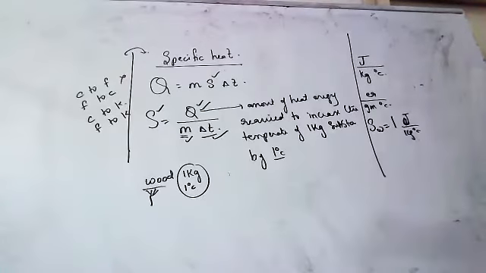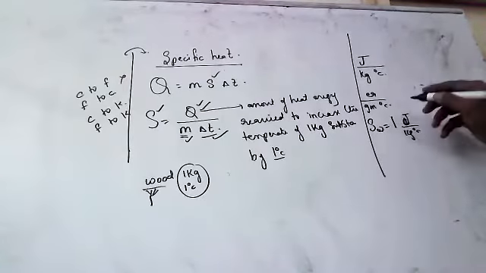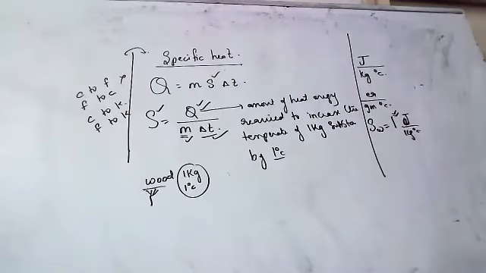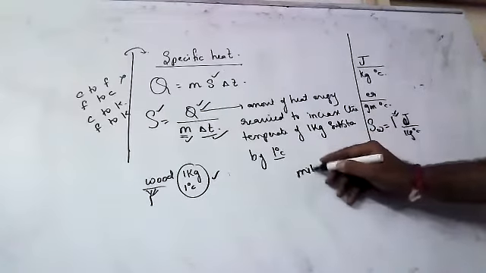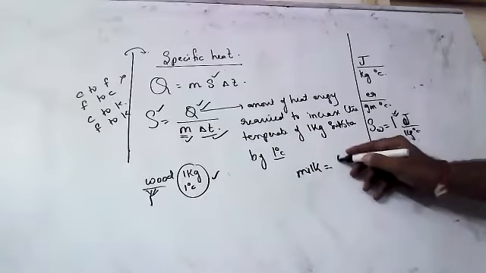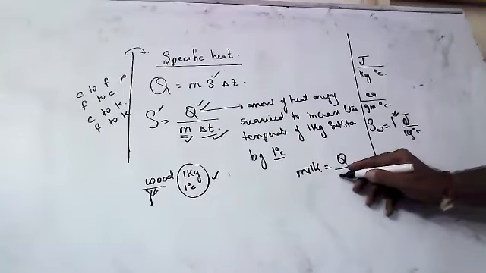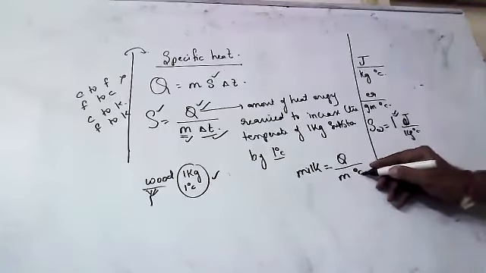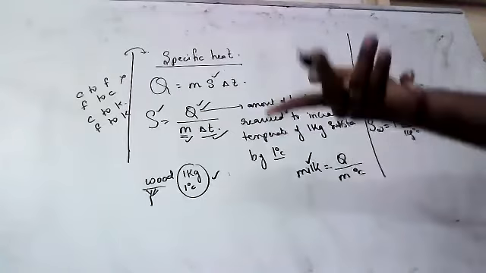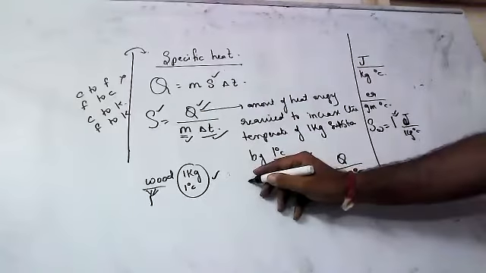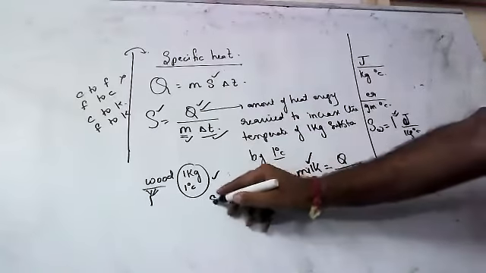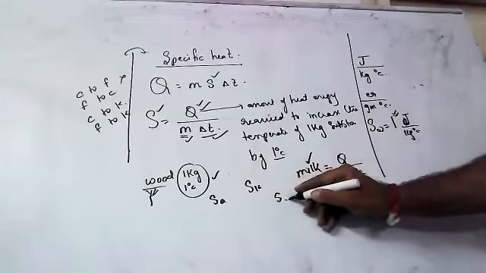Every body has its own specific heat. Okay, try to understand. Suppose wood will have its own specific heat. Water will have its own specific heat. Now I will give you milk. How much heat is required for 1 kg of milk to increase the temperature by 1 degree centigrade? That is the specific heat of milk. Specific heat of kerosene will be there, specific heat of alcohol will be there, specific heat of everything on this earth.